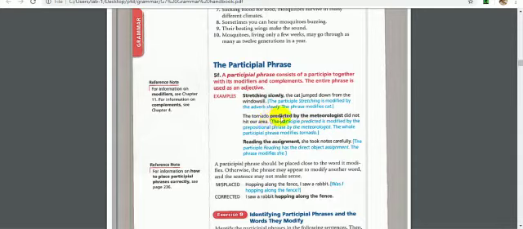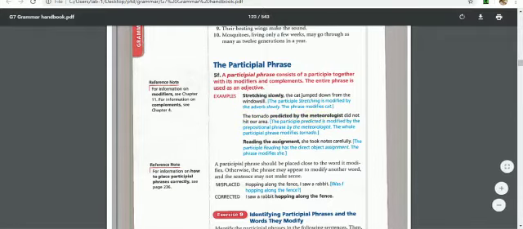The tornado predicted by the meteorologist didn't hit our area. Predicted by the meteorologist is the participle phrase. Why? It does have a participle in the past participle form, predicted. And the whole phrase is modifying the tornado. So the tornado is the noun that this participle phrase, or adjective phrase, is modifying.